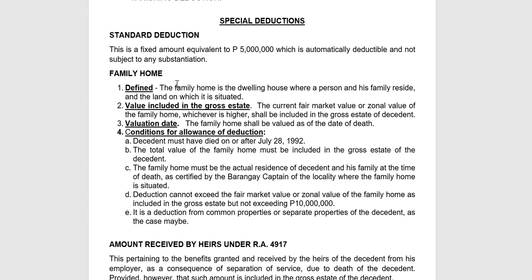The family home is a dwelling house where a person and his family reside, and the land on which it is situated. This is the land and the building. So the value to be included in the gross estate, no? For it to be deductible, it should be situated in the Philippines. And the valuation is the fair market value or zonal value, whichever is higher. So the current fair market value or zonal value of the family home, whichever is higher, shall be included in the gross estate of the decedent.